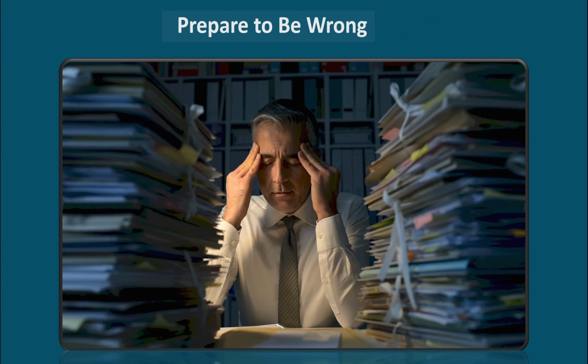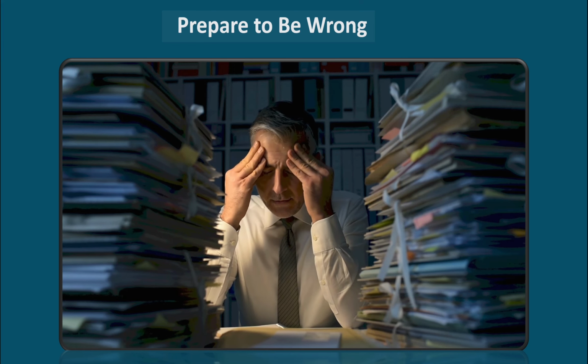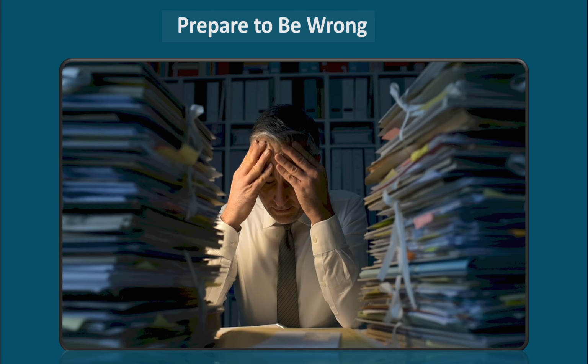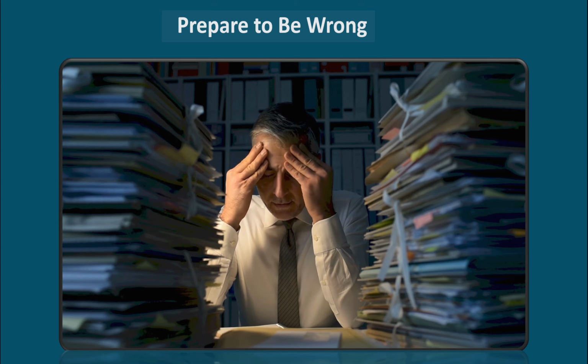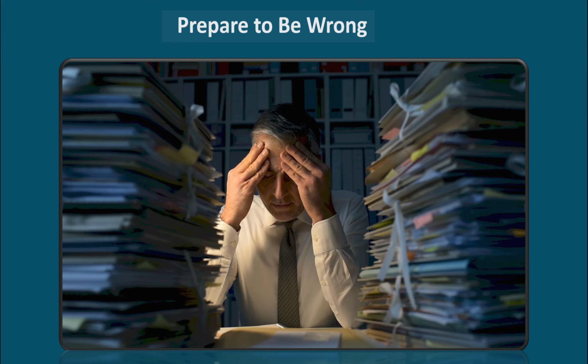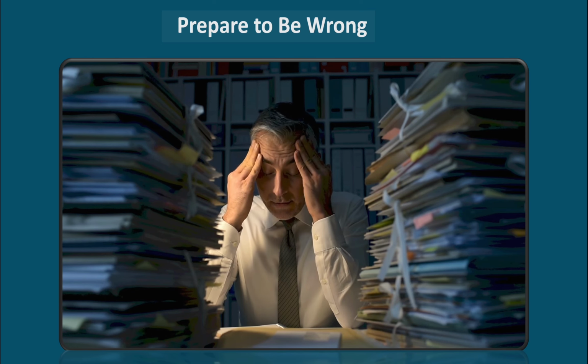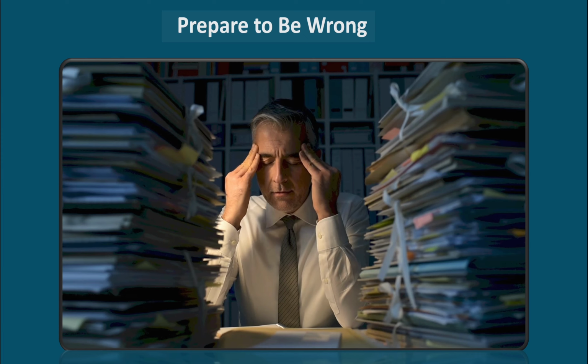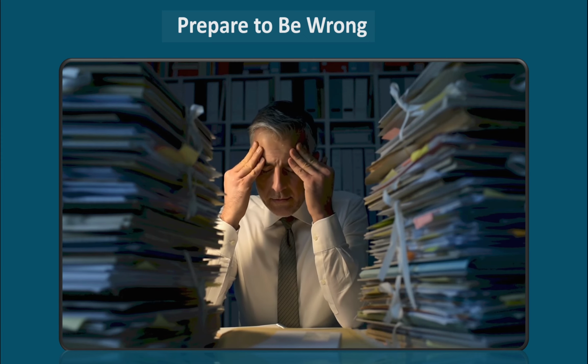Prepare to be wrong. You can set up tripwires or checkpoints to reassess decisions as new information comes to light. Acknowledge that being wrong is part of the decision making process and plan for course correction. For example, you can set up checkpoints after starting a new business. If revenue doesn't meet projections within a year, reassess the strategy.